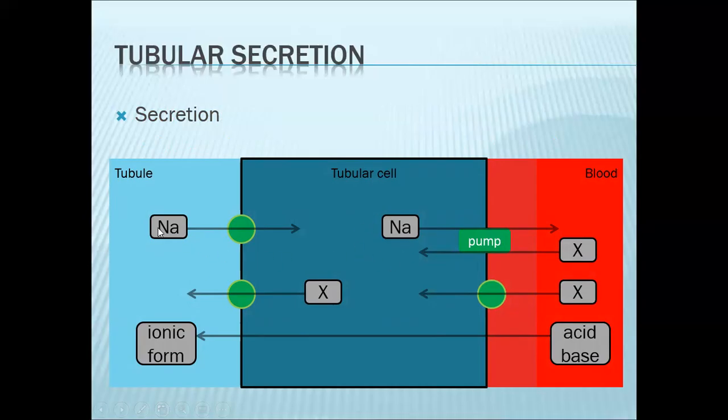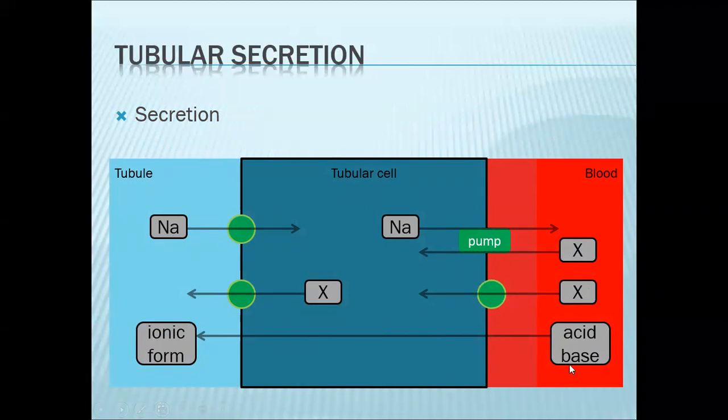So that will drive sodium from the filtrate into your cell, then out into the blood via your pump. But your substance X here will enter the cell. The concentration inside the cell increases, creating a gradient. So this is now a carrier that will drive X out into the filtrate. So X here could be an organic acid or base, or any substance or metabolite that must be secreted. We'll have examples later on. Or substance X can typically use a carrier, or a transporter here.